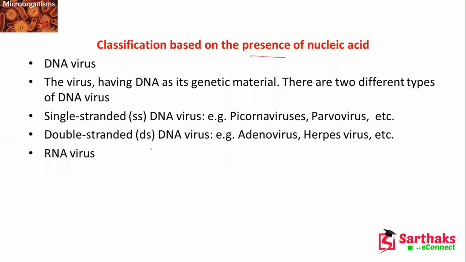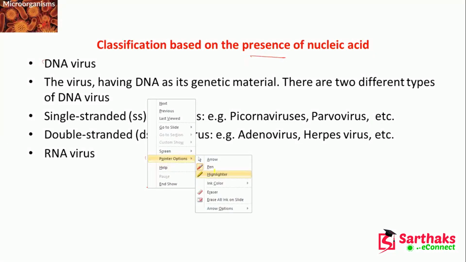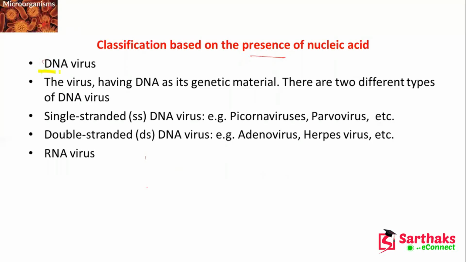First is the DNA virus. Let me take the highlighter first. The DNA virus is a virus having DNA as its genetic material. We know that a virus can have either DNA or RNA. There are two different types of DNA virus.